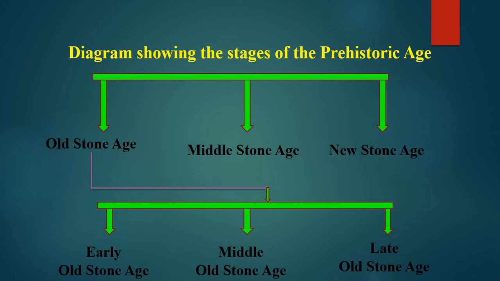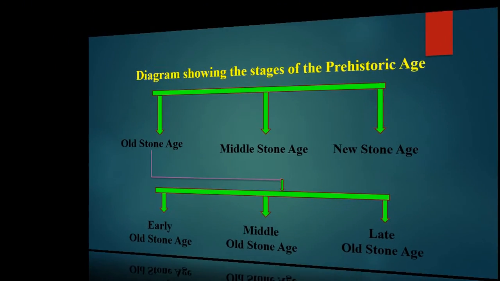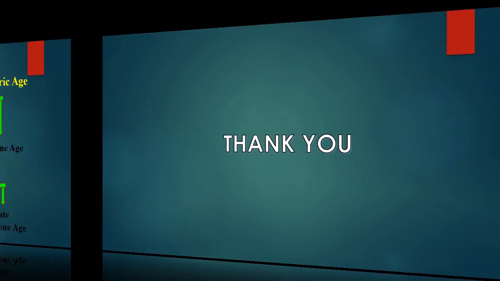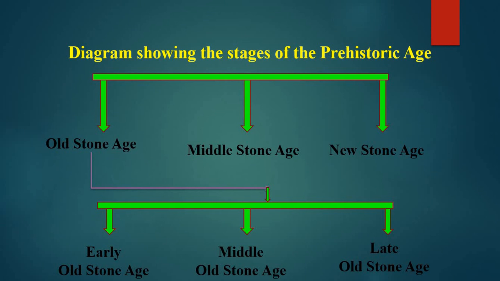Let's study this in a flowchart way. The diagram shows the stages of the prehistoric age: one is the Old Stone Age, the Middle Stone Age, and the New Stone Age. Again, the Old Stone Age has been divided into three parts: early Old Stone Age, middle Old Stone Age, and later Old Stone Age. So this is for your information, students. And with this we complete our lesson, geographical features and prehistoric India.